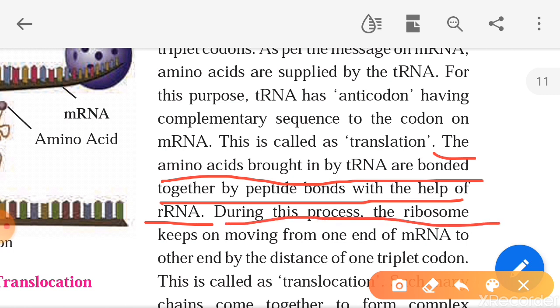During this process, the ribosome keeps on moving from one end of the mRNA to the other end by the distance of 1 triplet codon. So during translation, the ribosome keeps on moving on mRNA from the first nucleotide to the third nucleotide, from the fourth nucleotide to the sixth nucleotide. Like that, it moves on mRNA with a distance of 1 triplet codon.